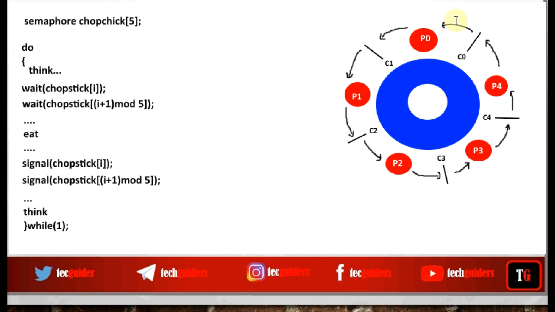So here, each philosopher within the set is waiting for an event to be caused by another philosopher within the set. None of the philosophers can eat, none of the philosophers can make progress, and hence no one is going to release the chopstick. And all of them will move to an indefinite wait state. Such an indefinite wait state is called deadlock. So with this solution, there is a chance for deadlock.